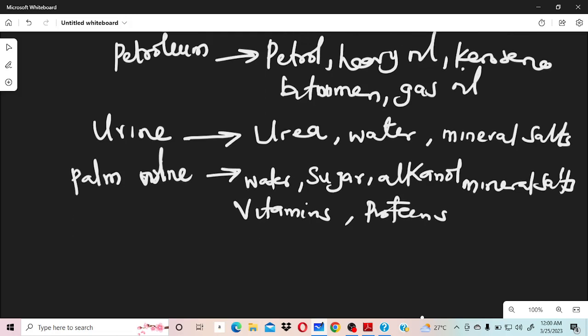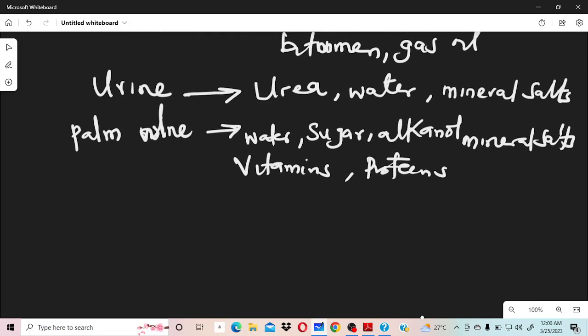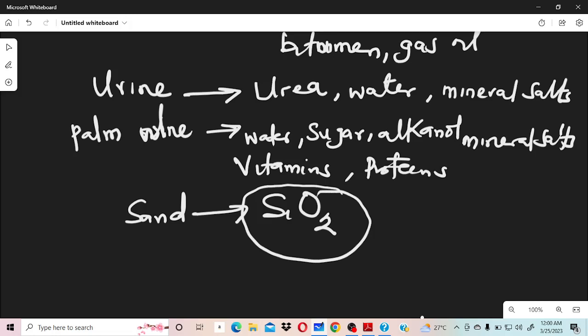It's a mixture. So for everything that contains more than one type of atom or particles, we say it is a mixture. So all mixtures are impure substances. But what about sand? Is sand a mixture? Definitely no. Because the chemical formula for sand is silicon dioxide. Can you see? For you to have been able to write the molecular formula, it is a pure substance because this is a compound. And we have learned that all compounds are pure substances. So for anything that you can write the molecular formula, it's a pure substance.